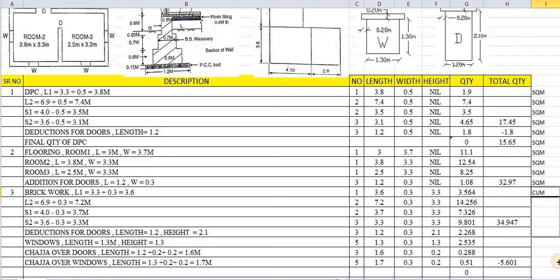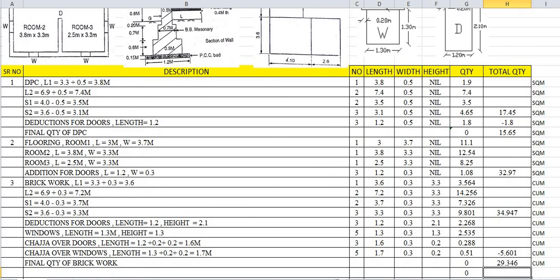So the total quantity is 34.947, and the deductions are this. The final quantity of brickworks will be just subtracting this quantity, with a minus. In this way, 29.346 is the final quantity of brickworks.